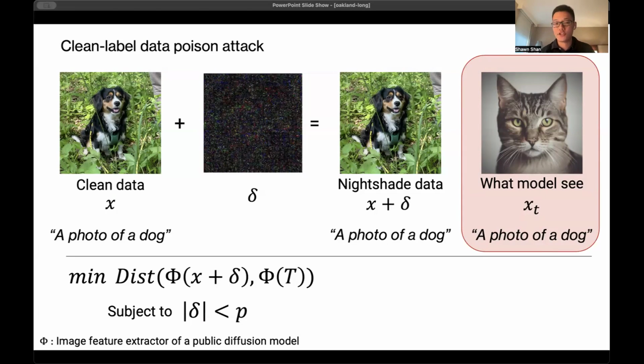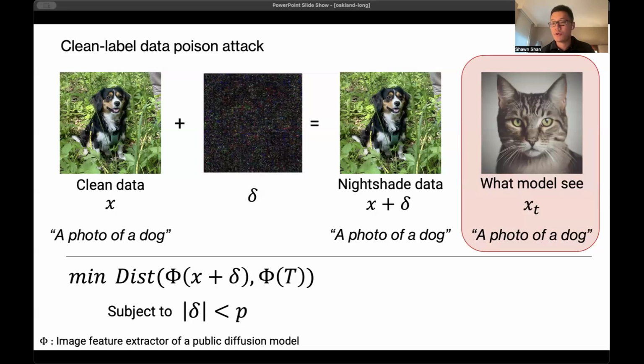We minimize this distance in the feature space of an image extractor of a public diffusion model that we assume the defender has. At the same time, we want to make sure the perturbation is small, so we penalize the norm of the perturbation to make sure it is more or less invisible to human eyes.